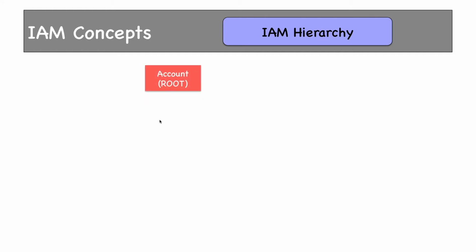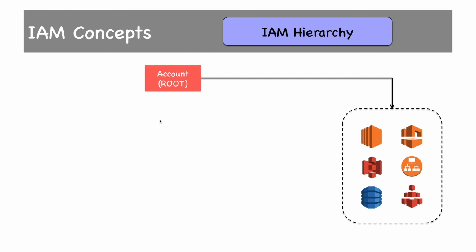We have something called root account. This is the account which you use to log into the management console. Every AWS environment will need to have an email ID and password which will act as a root account. Whatever resources we created using AWS services were placed inside of this account. All these resources belong to my account. In case of a corporate environment, the corporate account would be the owner of all AWS resources.